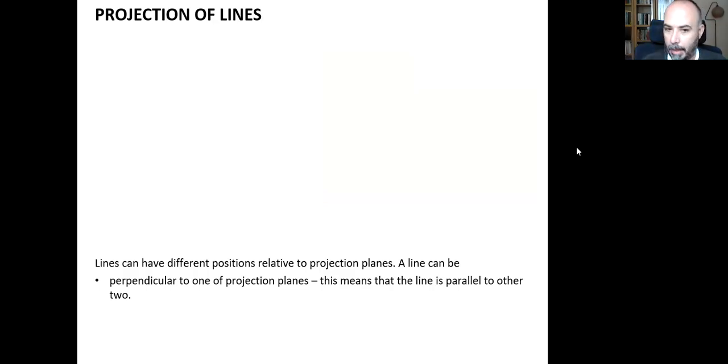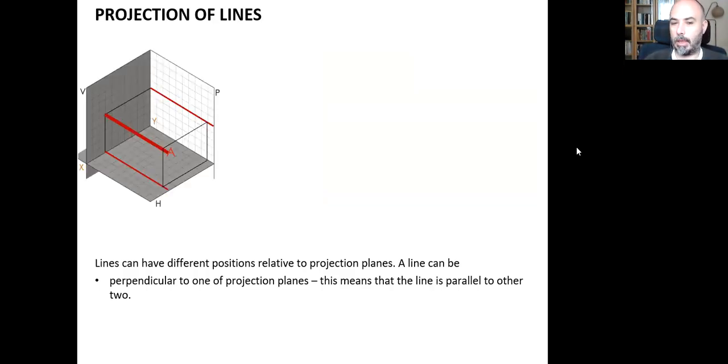A line can be perpendicular to one of the projection planes. This means that the line is parallel to the other two, such as this one here. We see an actual line. It is perpendicular to the vertical projection plane. So it means that this line is parallel to the horizontal and profile projection planes. This is called a horizontal projecting line, and in Turkish we call it uç doğrusu.